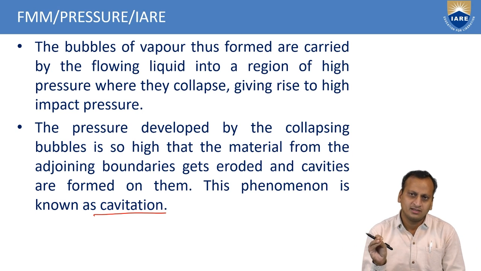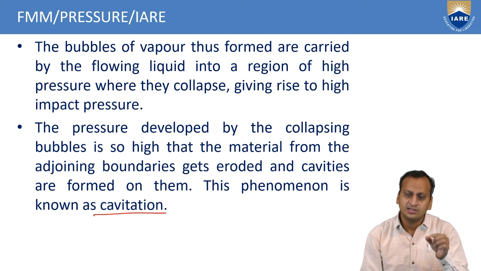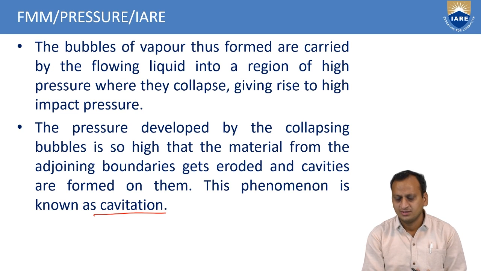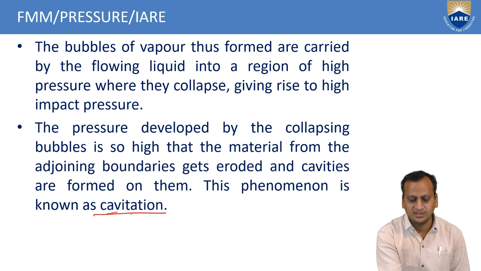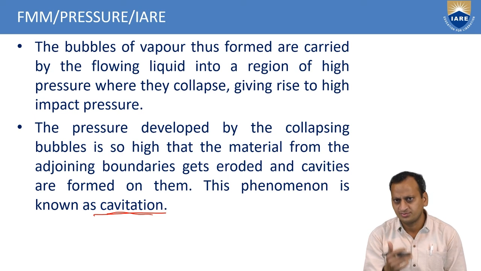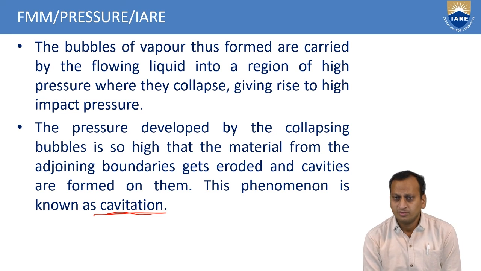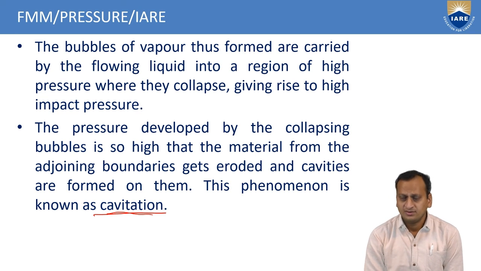During collapsing, they will be disturbing the internal surface of the material which is in contact, it may be a pipe or a bowl, whatever it is. While they are collapsing, they will erode the material gradually. This erosion is known as cavitation. So the vapor pressure is always associated with cavitation, because this includes formation of bubbles, movement of bubbles, and collapsing of the bubbles. Therefore, cavitation is involved with vapor pressure.